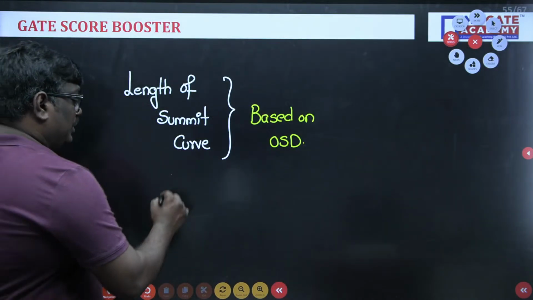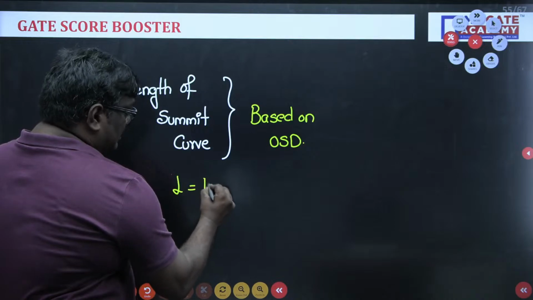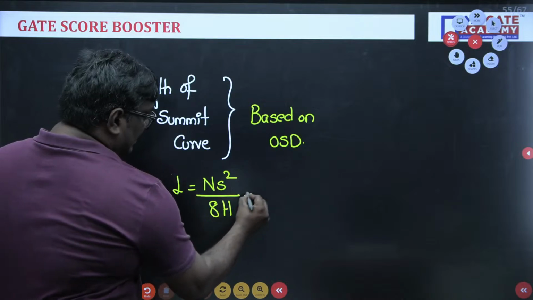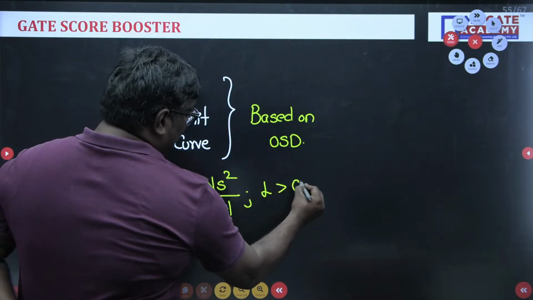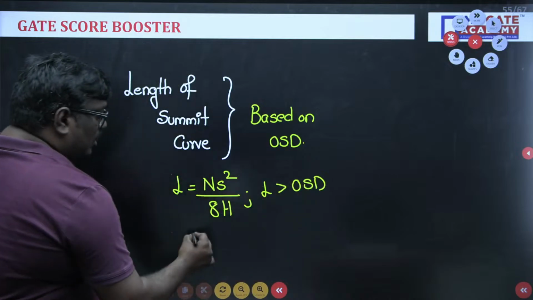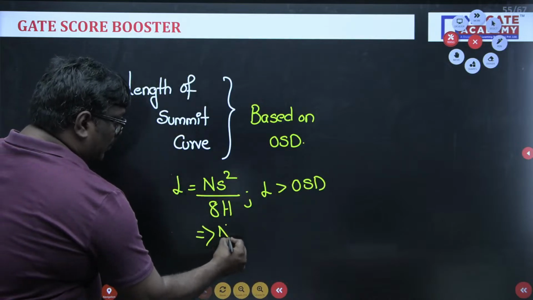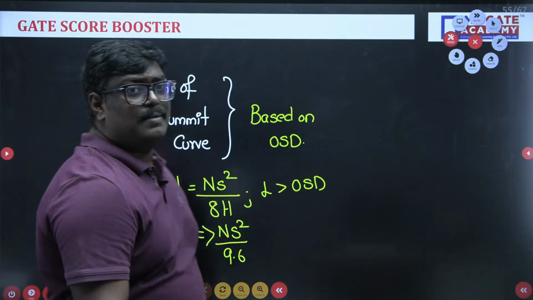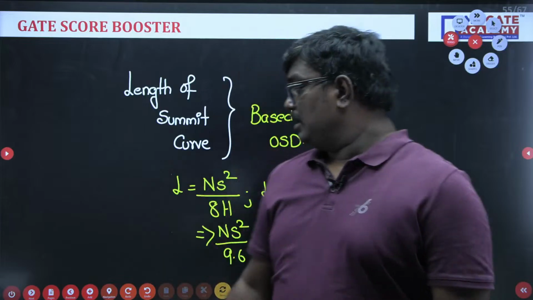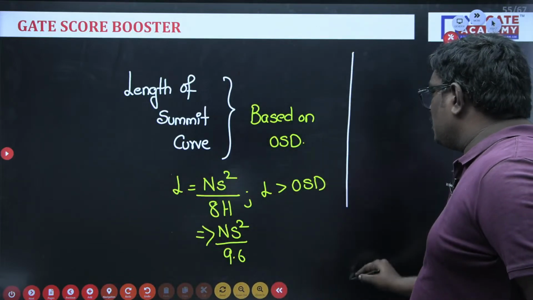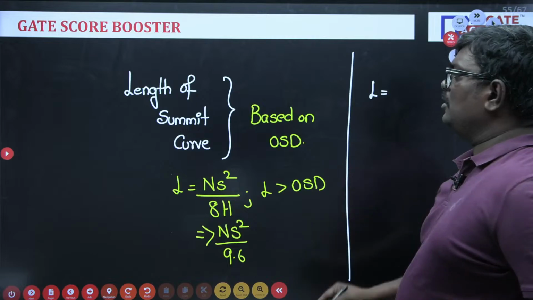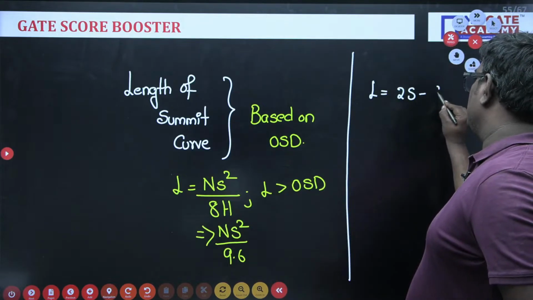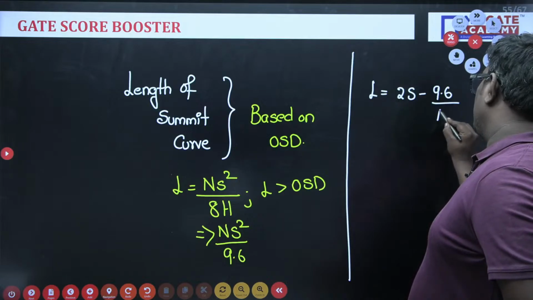L is equal to NS square upon 8H, which applies when L is greater than OSD, or overtaking sight distance. You can also write it as NS square upon 9.6, where capital H is the height of the driver. And remember, students, the length of the summit curve in case of OSD can be written as 2S minus 9.6 by N.